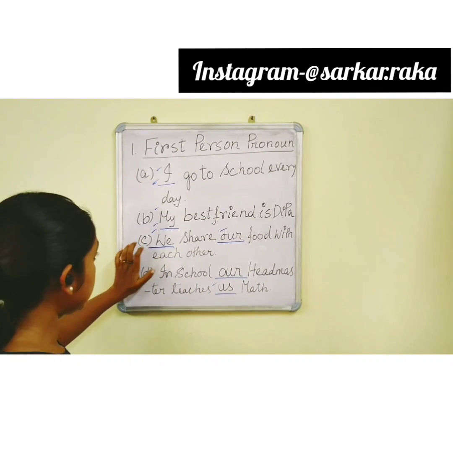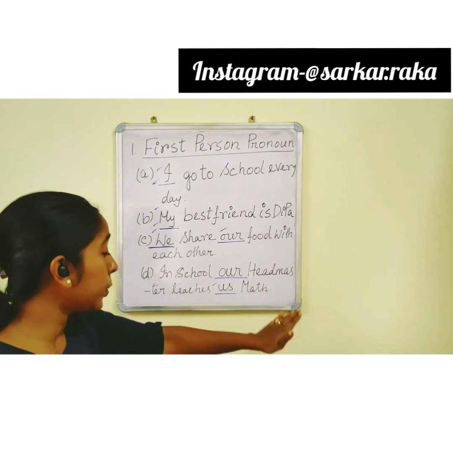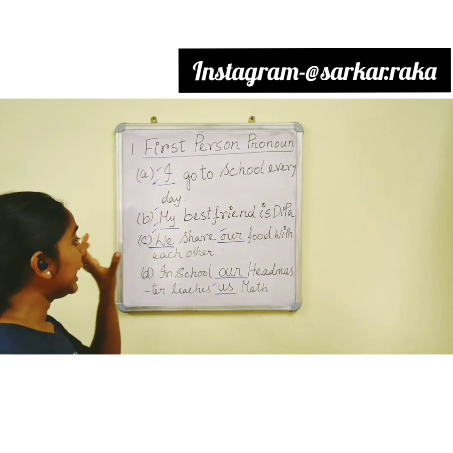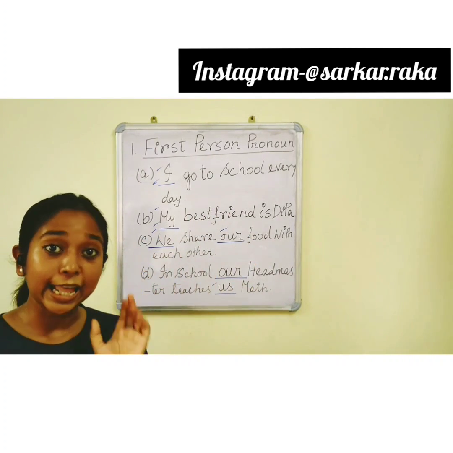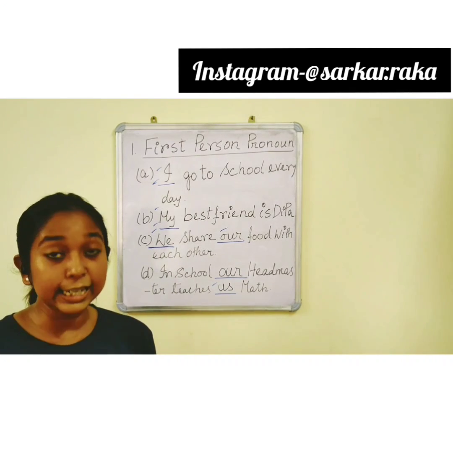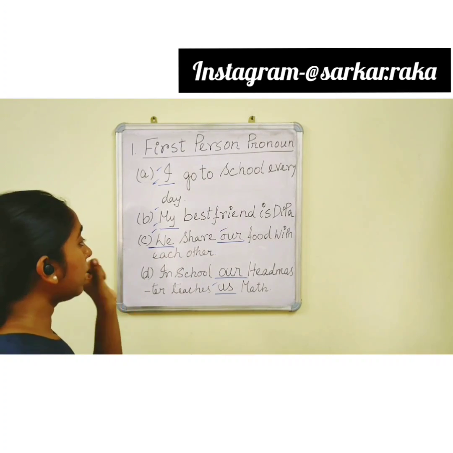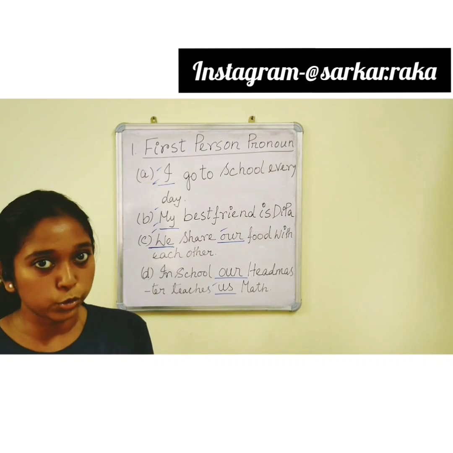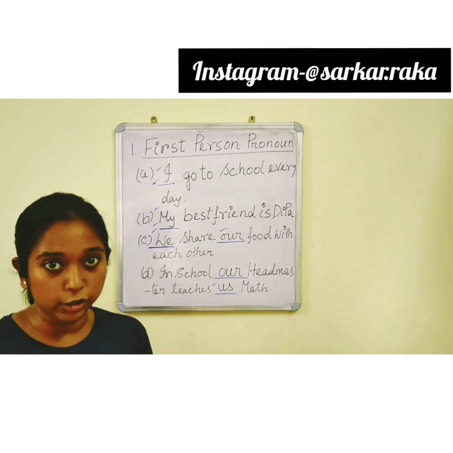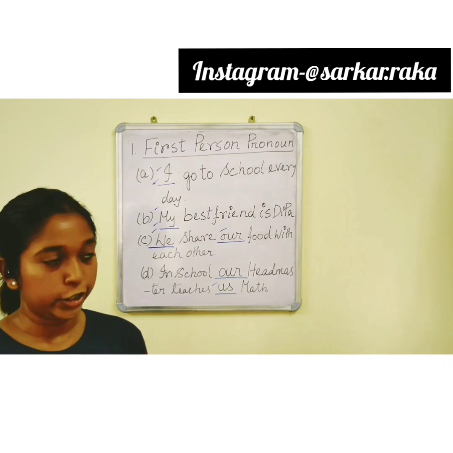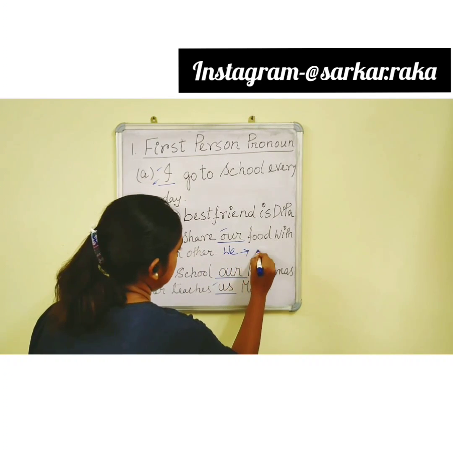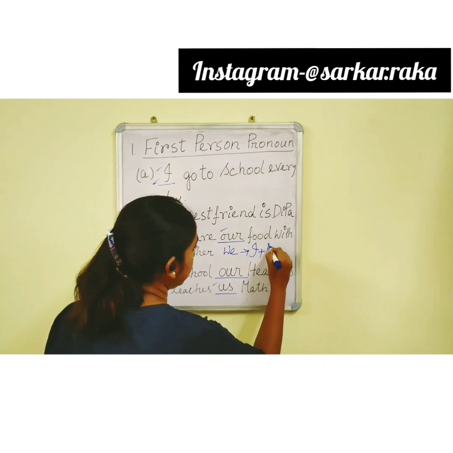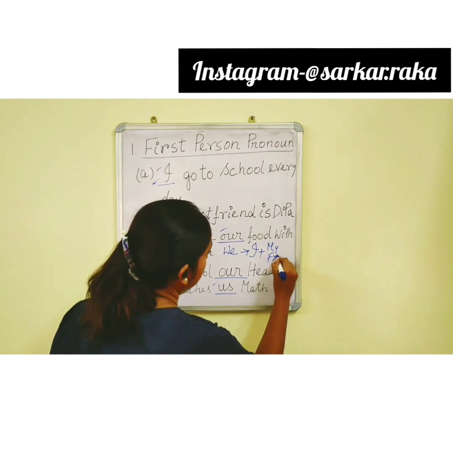In this sentence, we share our food. In this we, I am talking about my friend, and at the same time, I am telling that I also share that food. I am also involved in that action. Therefore, we is indicating I and my friend.